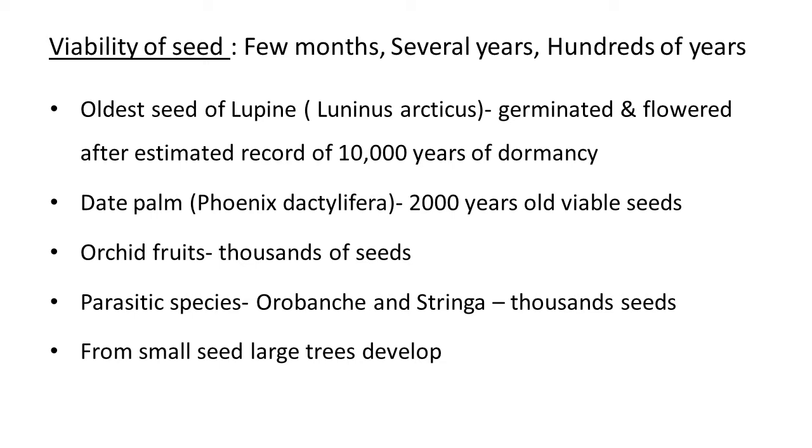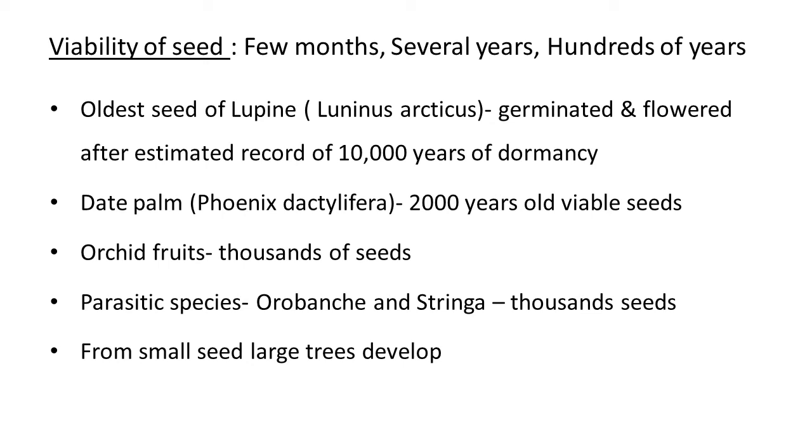Viability of seed. Viability means survival of seed. It remains alive for a few months, several years, or 100 years also. It means that when a seed develops, it passes through a dormancy period, and the time between this seed dormancy period and the seed germination period depends on the variety of plant. It may be a few months, or several years, or hundreds of years.